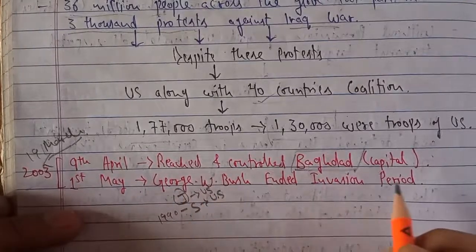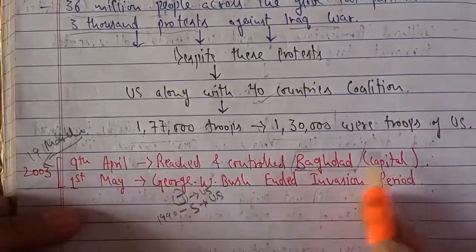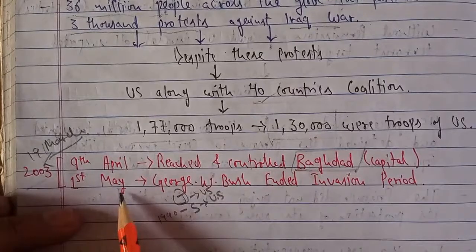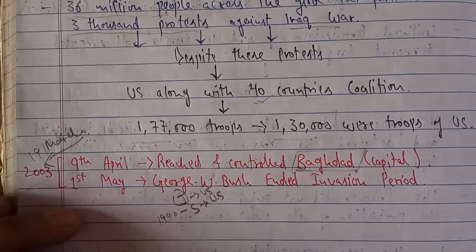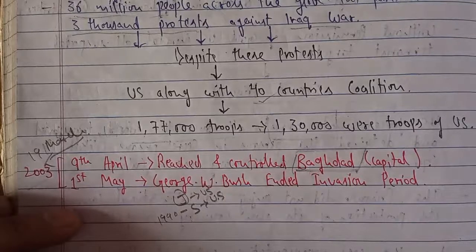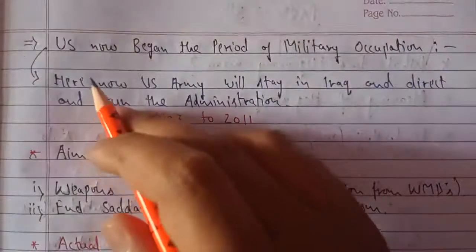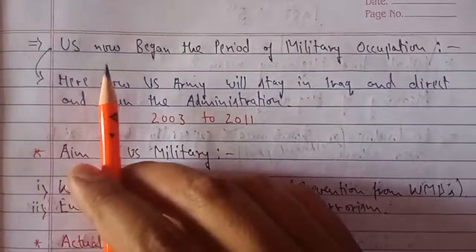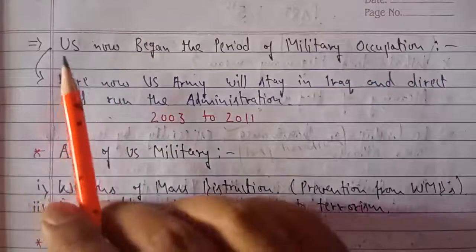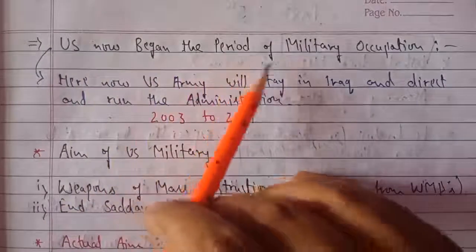So George W. Bush ended the invasion period. It started on 19th March. By 9th April, they reached and controlled Baghdad, the capital of Iraq. And by 1st May, George W. Bush said let's end this invasion period, because they had covered and controlled Iraq properly. And with that, as soon as the US had controlled Iraq properly, by 1st May this invasion was formally and officially ended.